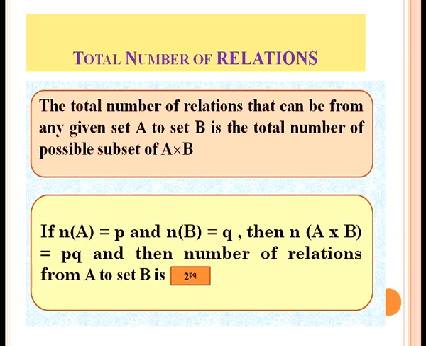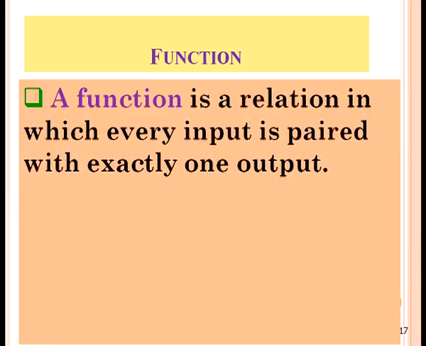If the number of elements of set A equals P and the number of elements of set B equals Q, then the number of elements of A cross B equals PQ. Then the number of relations that can be established from set A to set B is equal to 2 to the power PQ. Now we will discuss what a function is.